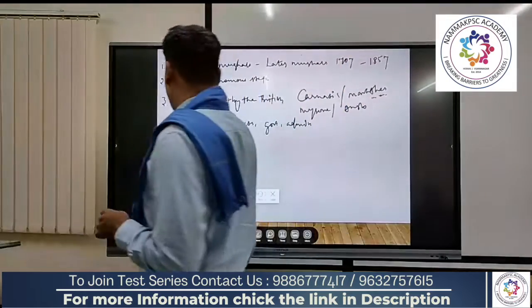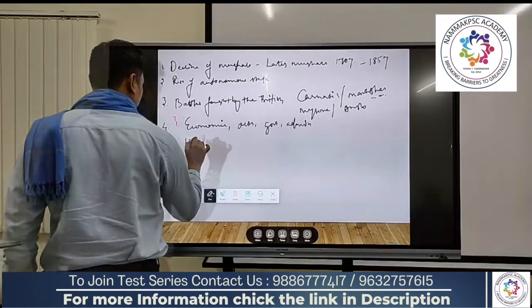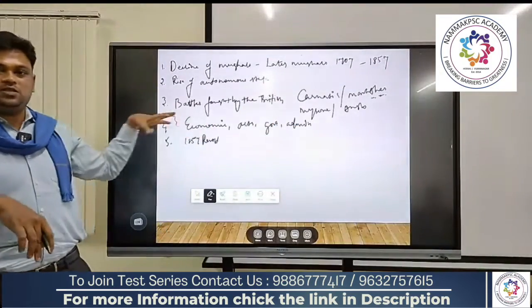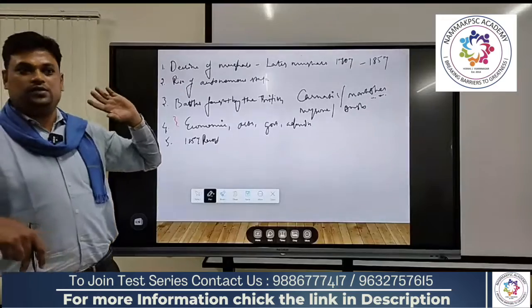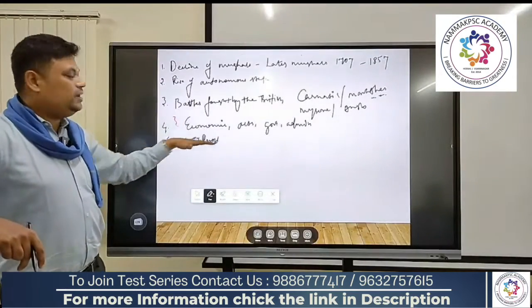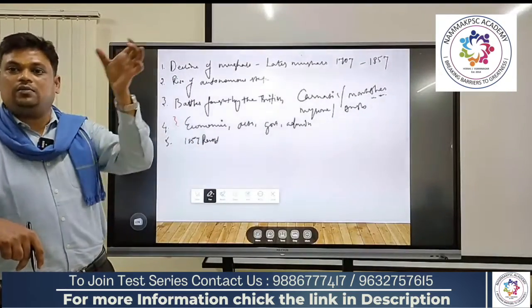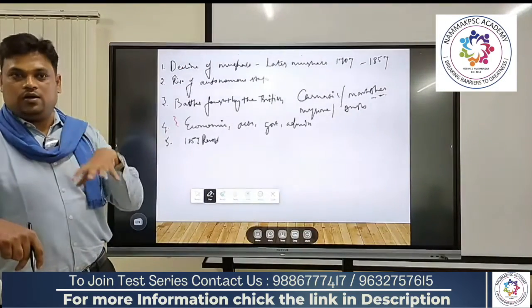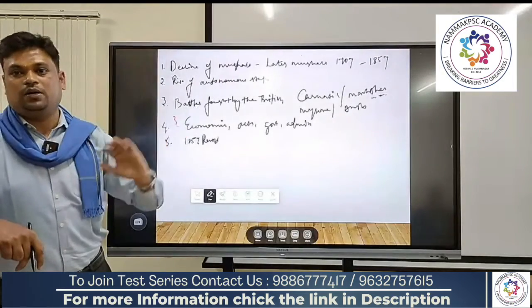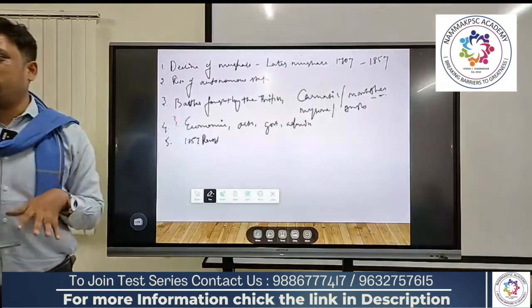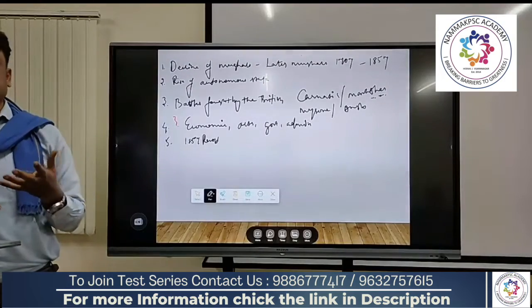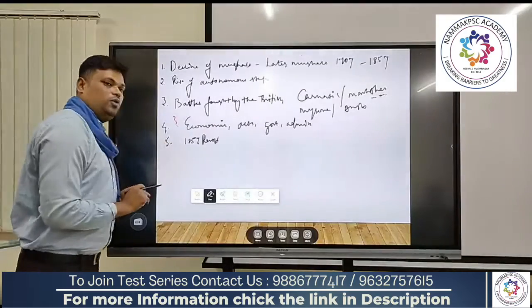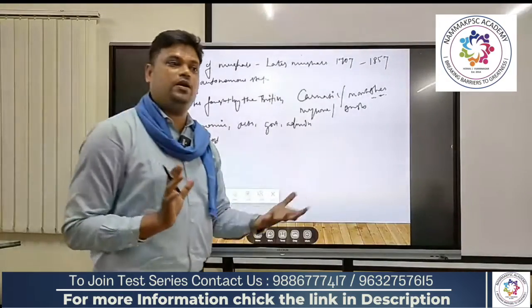Later on, the 1857 revolt. Here you will get multiple chapters we will discuss, but I'm just giving you a hint of what exact point is required. So the 1857 revolt is the exact starting point of your modern history, where the sepoys of our Indian army fought against the British authority. Indian army means British army only, because before 1947 it was popularly known as British India, right? So after the 1857 revolt, many changes happened in India.